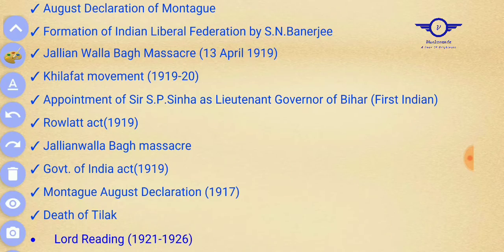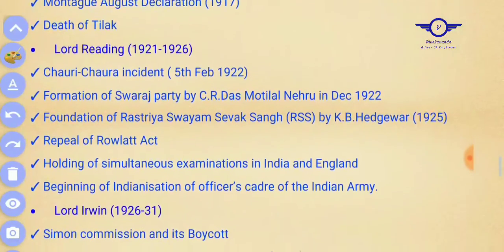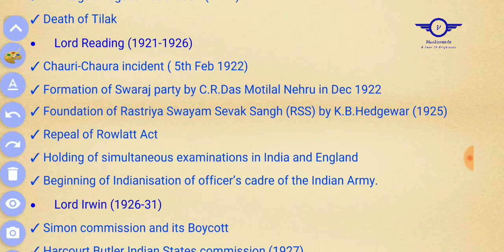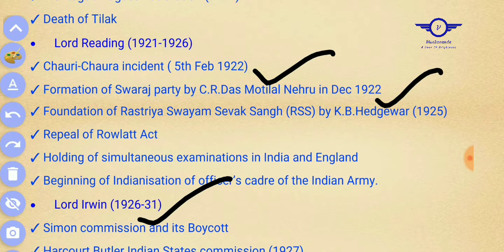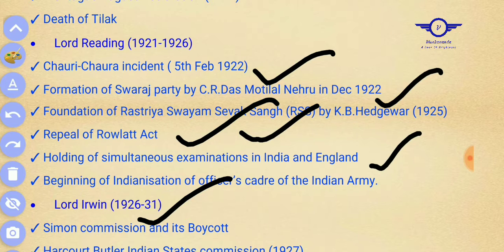Then came Lord Reading. His tenure was 1921 to 1926. Important events happened: the Chauri Chaura incident on 5th February 1922; the formation of the Swaraj Party by C.R. Das and Motilal Nehru in December 1922; the foundation of the Rashtriya Swayamsevak Sangh, RSS; the repeal of the Rowlatt Act; holding simultaneous elections in India and England; and the beginning of Indianization of the officer cadre in the army. Okay, these are the things that happened under his tenure.